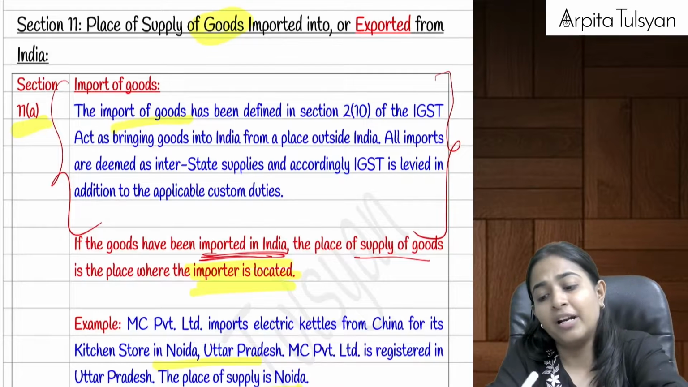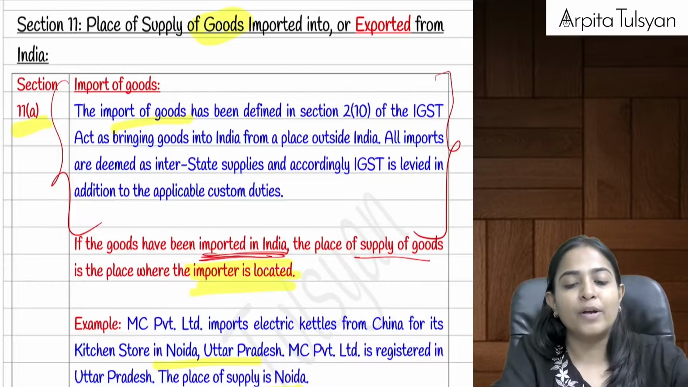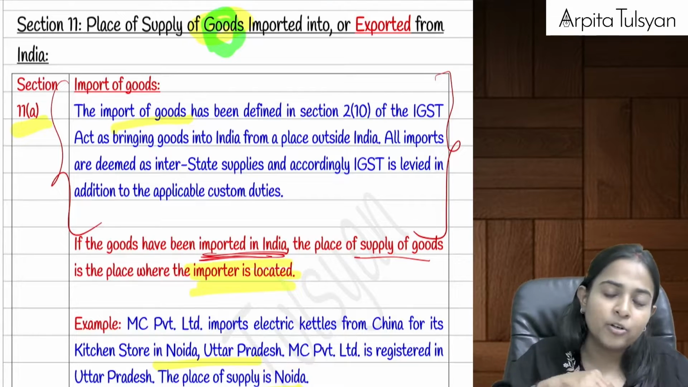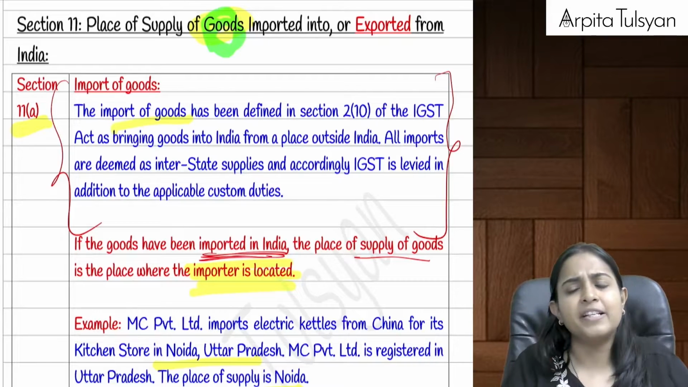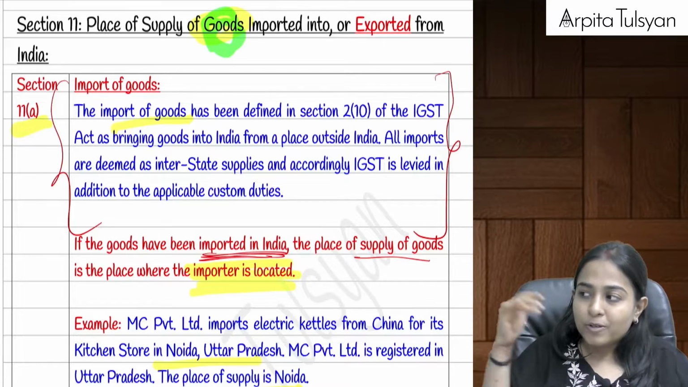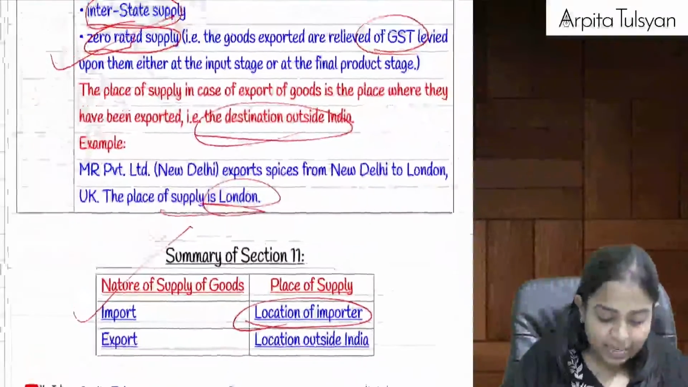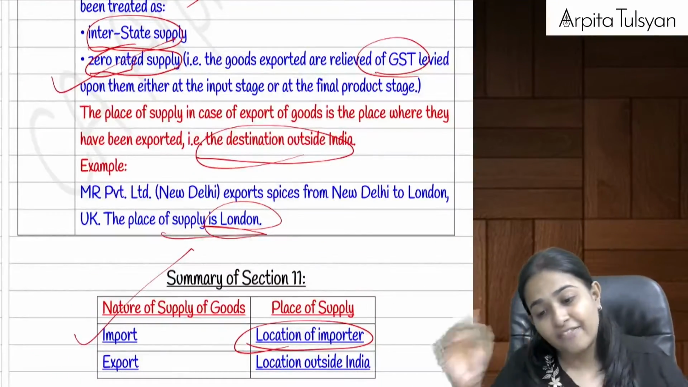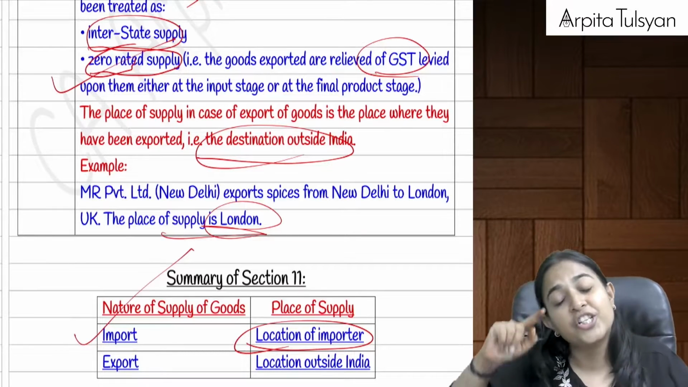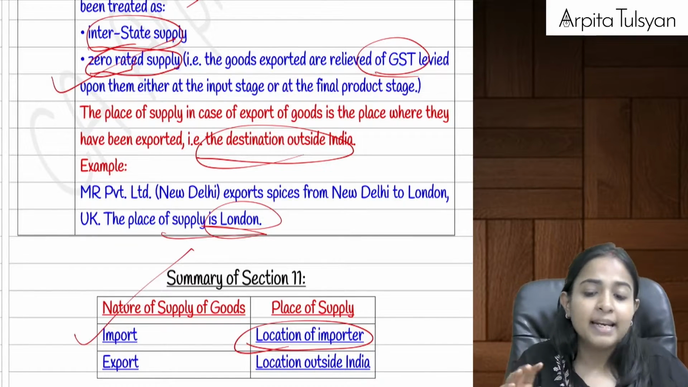There are 2 sections that we have to cover, section number 11 and section number 13. Section 11 is going to talk about goods, where the goods are either imported into the country or exported. It is very simple. When goods are imported, we have to determine the place of supply: the place of supply will be the location of the importer. Whenever goods are exported from India to the other country, the place of supply will be the location outside India where the goods have been exported.